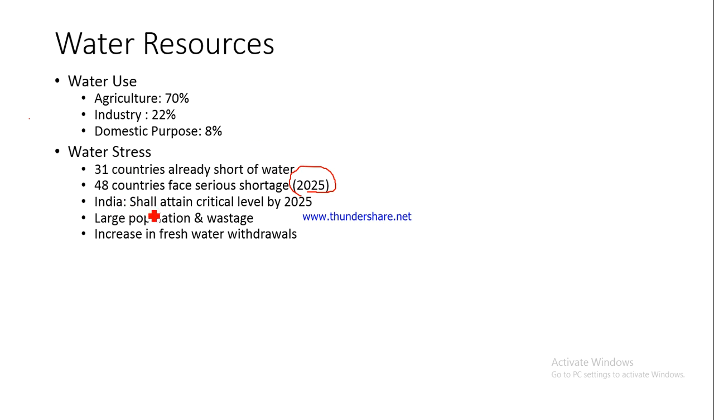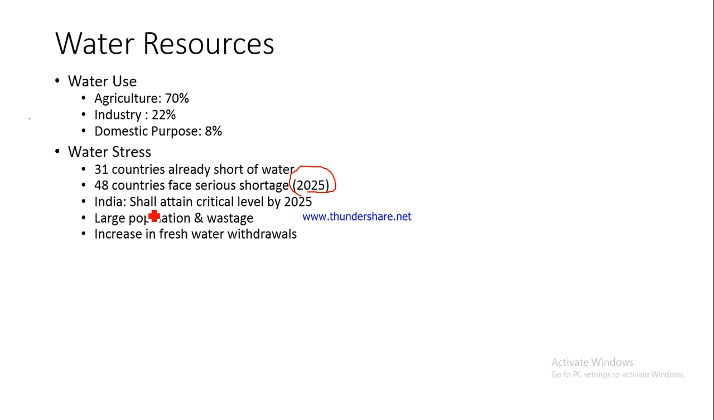And even in India, we are going to face a scenario by 2025 when our water availability will be at critical level. The water stress would reach a critical level, and there would be so many parts in our country where the water availability would be much below the local requirements. In fact, even as of today, there are so many parts in the country where the water availability is much below their requirement, right?